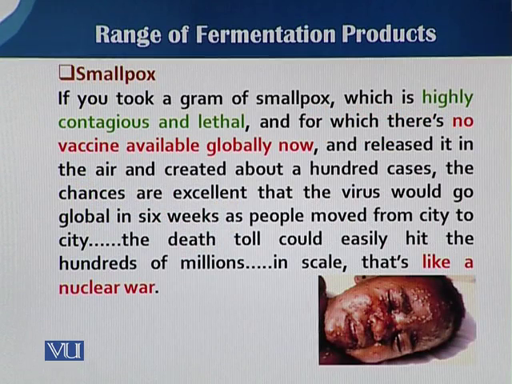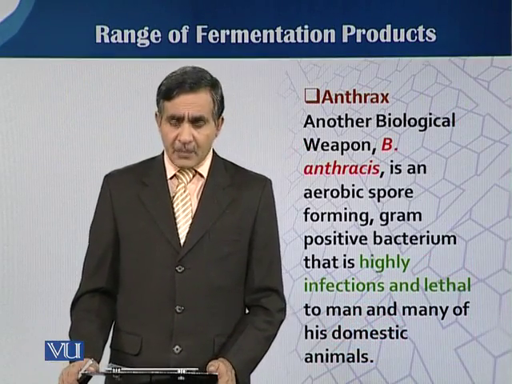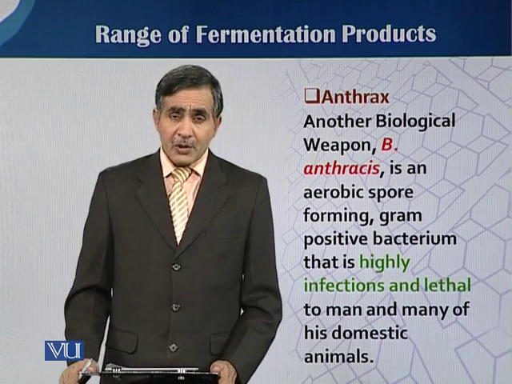Here is smallpox. You can see in this picture the effect of smallpox, and how the smallpox agent can be utilized as a bioweapon. These bioweapons are very vast and have a drastic effect as compared to nuclear war.